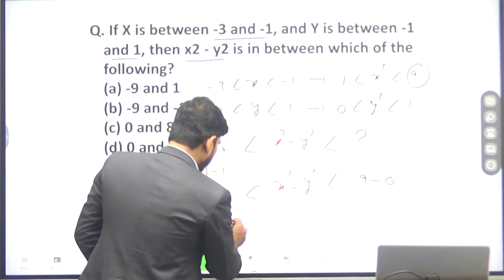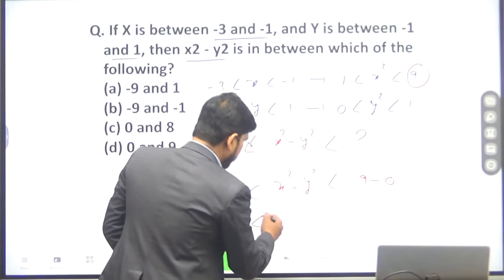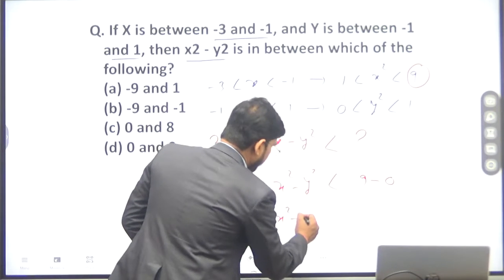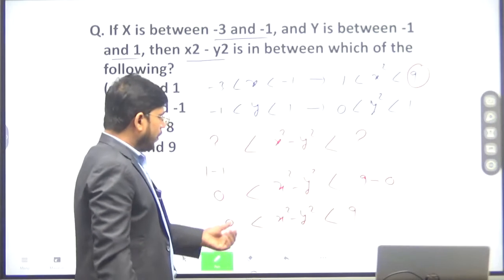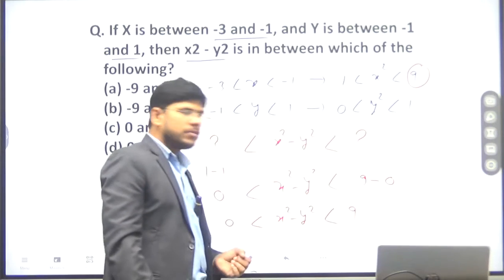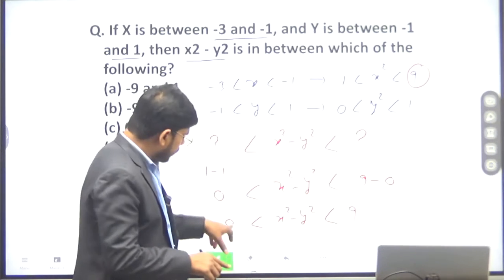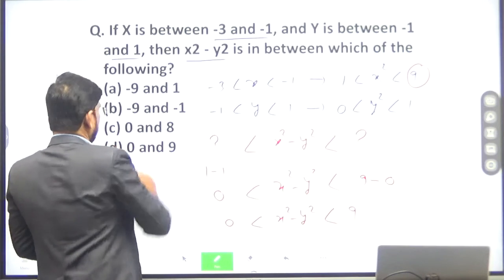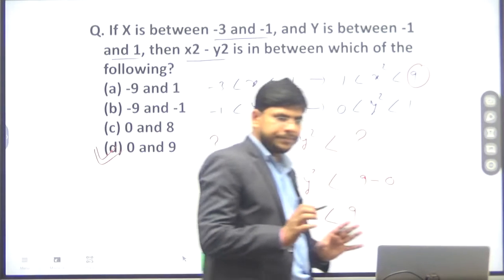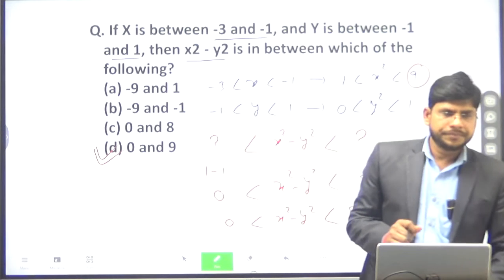So you can write 0 is less than x square minus y square is less than 9. The value of x square minus y square will be between 0 and 9, so option D is the right answer. Clear? Any doubt? Okay.